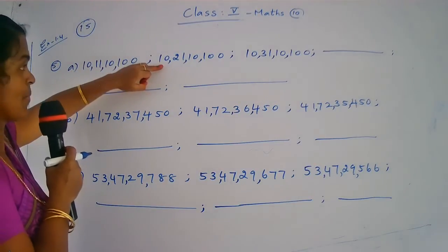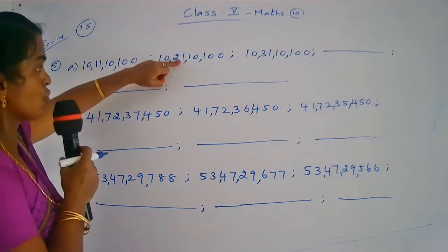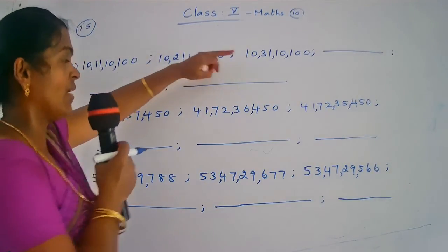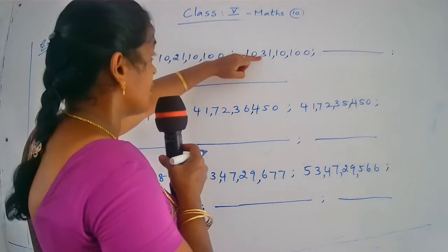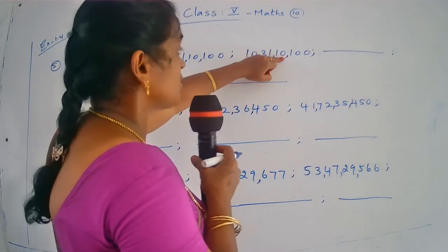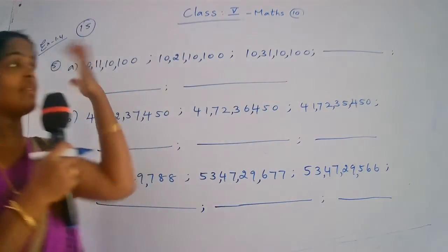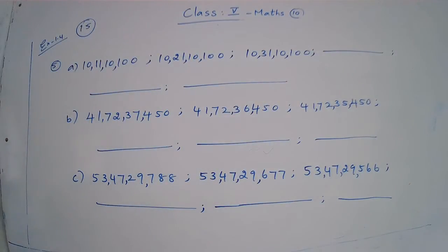So next number is 10 crore, 21 lakh, 10,100. Next number, 10 crore, 31 lakh, 10,100. Which number is next? That is the only question. You observe these numbers.